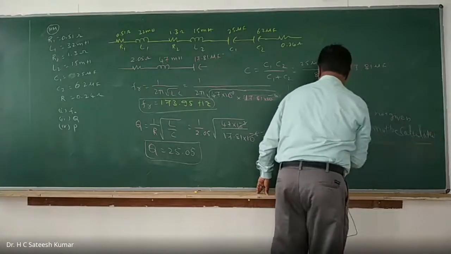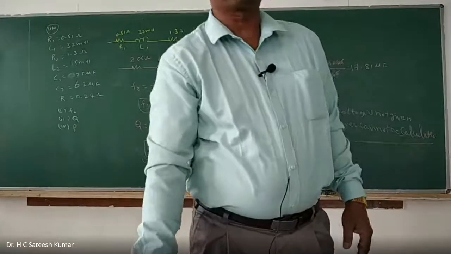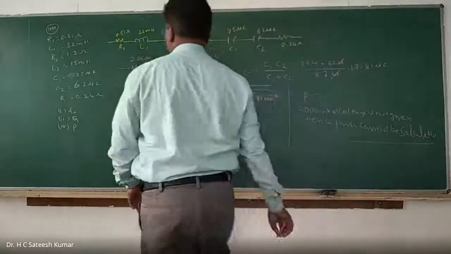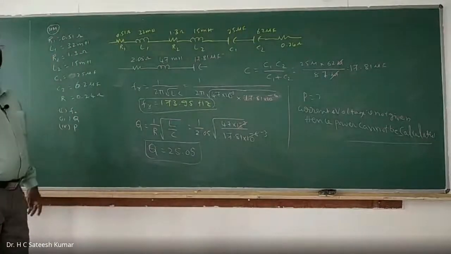Okay, you can stop at that point. That's how we should write in the examination. If they give the power supply, say it is supplied with 230 volts, something like that, then we can calculate. Otherwise, that's how we should write.